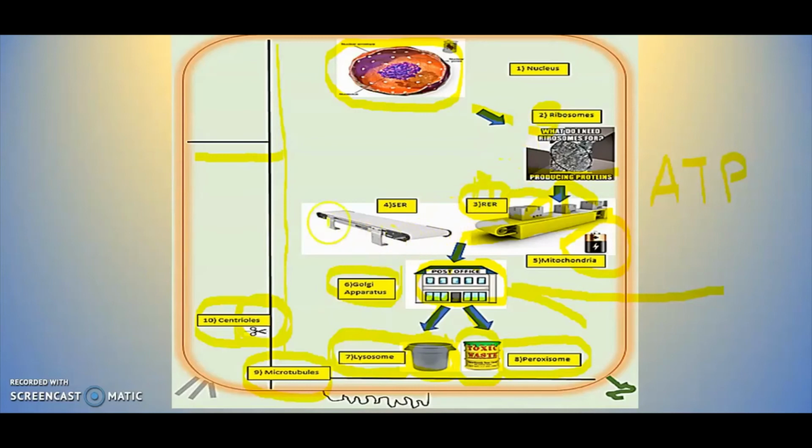We have another conveyor belt, which is this one right here. This one is called smooth because there's nothing on top of it. That's why it's called smooth. So if the rough endoplasmic reticulum deals with proteins, the smooth endoplasmic reticulum deals with lipids or fats.